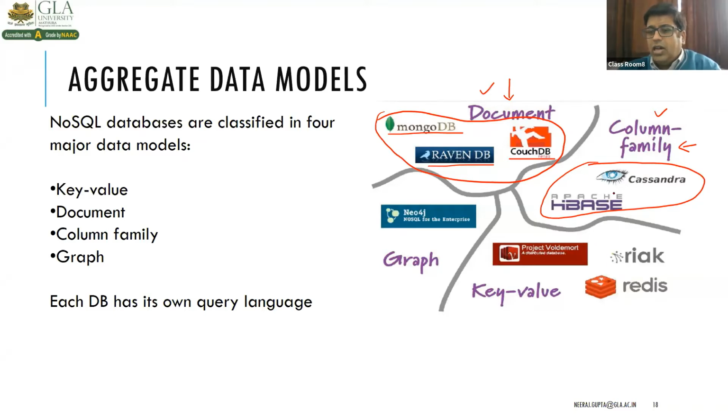So Cassandra, Apache HBase, these are examples of column family. And there are many more to be known, right? Graph-based data model is Neo4j. And key value pair is Riak, Redis, Project Voldemort, right?